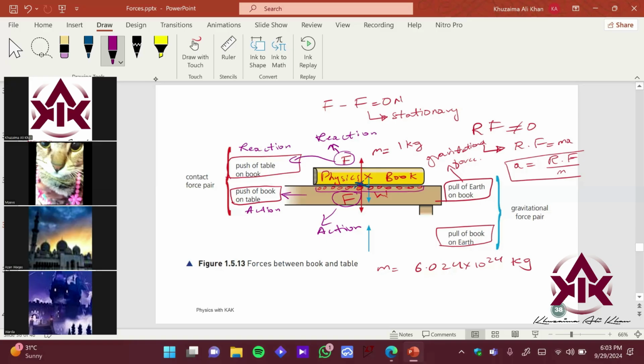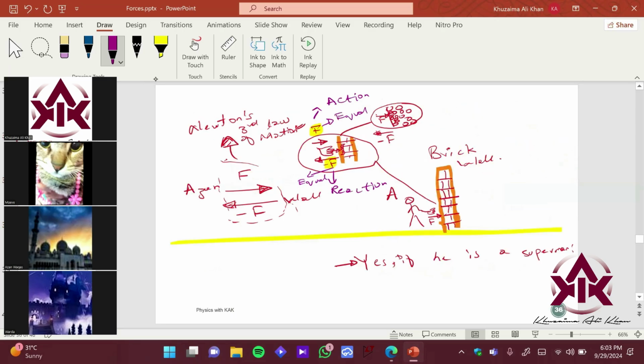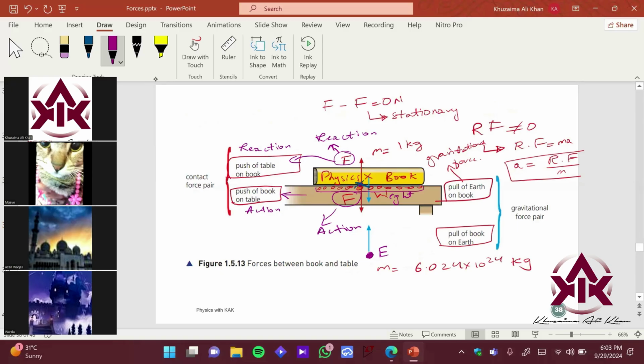Yes, sir. Similarly, let's imagine this is the center of Earth. This is pulling the book towards the center of the Earth. That is also called the weight, right? Since forces exist in pairs due to Newton's third law, there would always be a couple of forces. That is why we also have a vector which is being attracted towards this. The book is also attracting the Earth by a force of W. The Earth is also attracting the book towards the center of itself by a force equal to W Newton.